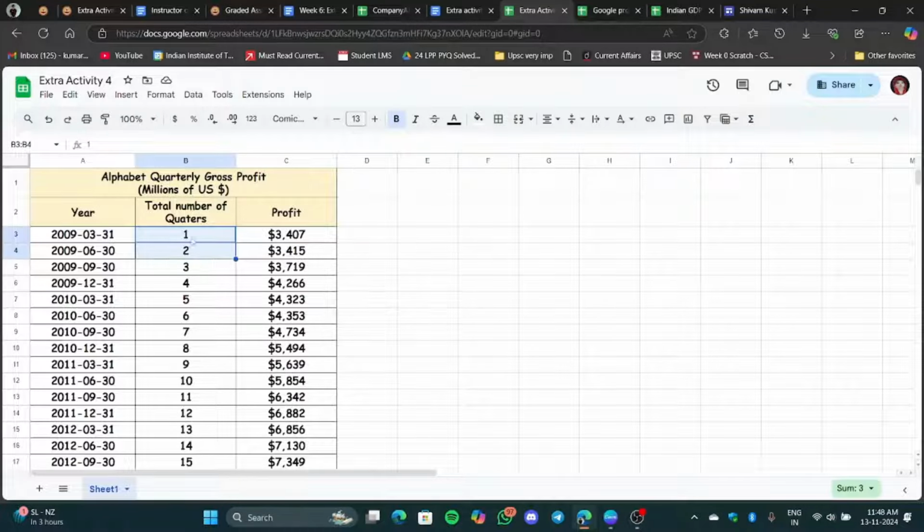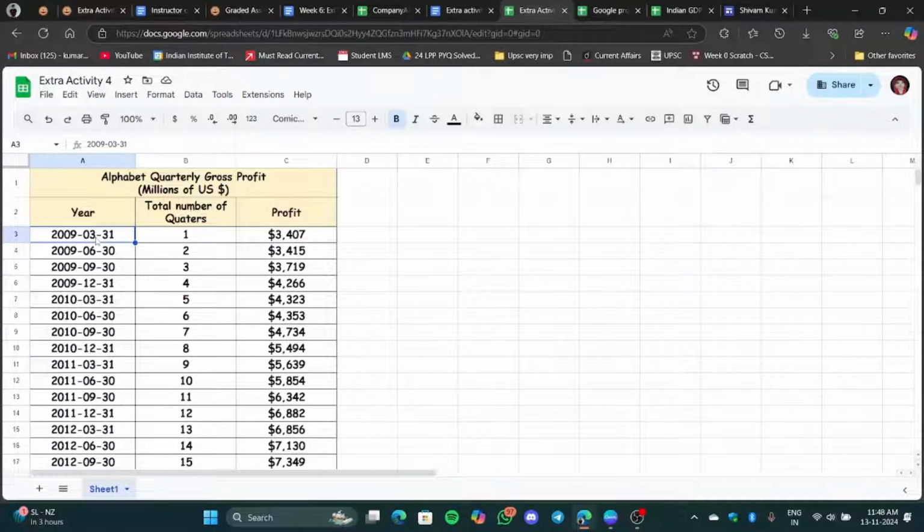Suppose, total number of quarters. How do we find this total number of quarters? This is the first, we started from 2009, 3/31. In a year there are 4 quarters. There are 12 months, so the entire year is divided into 4 parts. Each quarter is of 3 months.